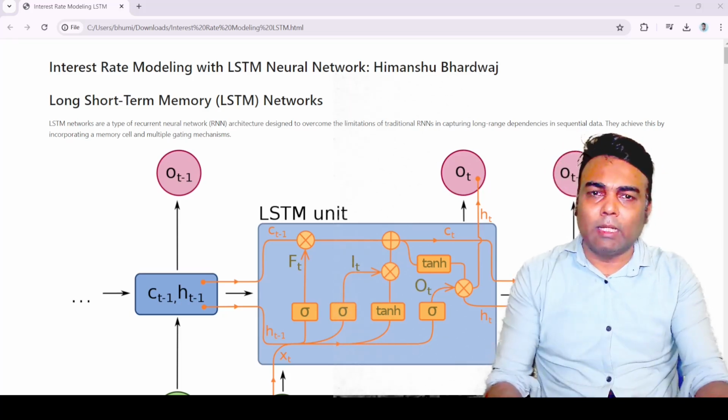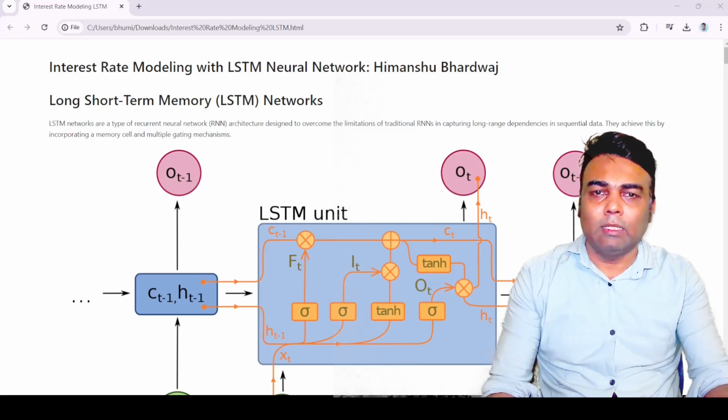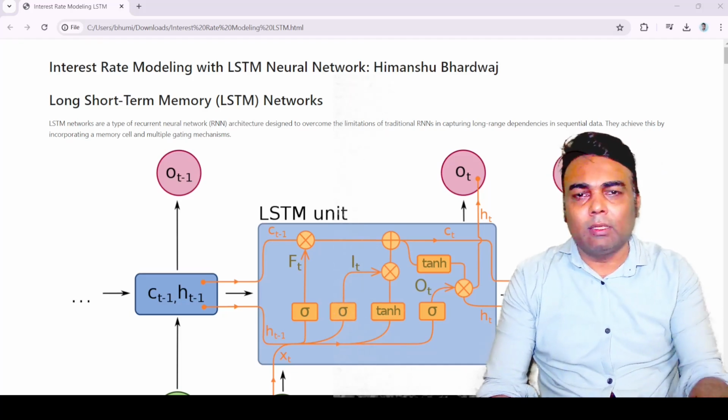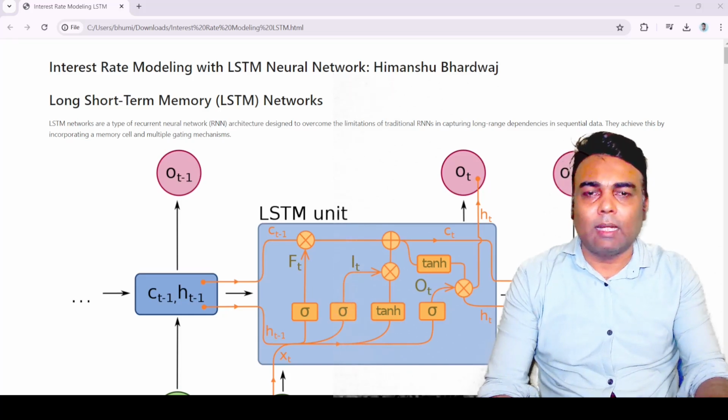When you go to find the price or the fair value of this derivative, you need to incorporate interest rate. For different valuation purposes, you require different kinds of interest rate.